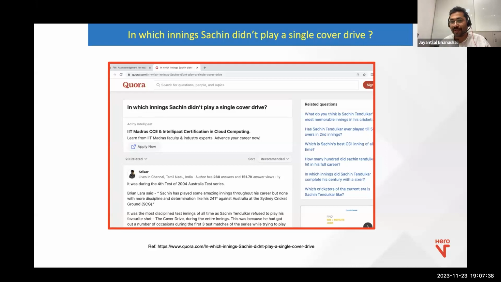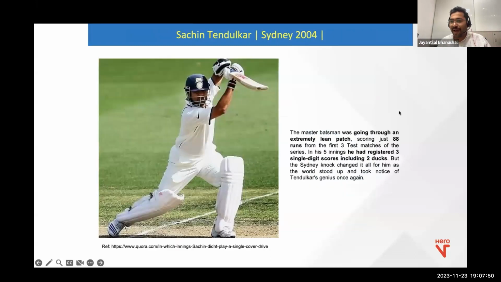Interesting question. Now, what is the background? If I ask you this question, what is the background? Let me give you some context. Where does this question arise, and where does data science play a role in answering it? The background of this question is that the batsman, the master blaster Sachin, was going through an extremely lean phase. You have your downs.